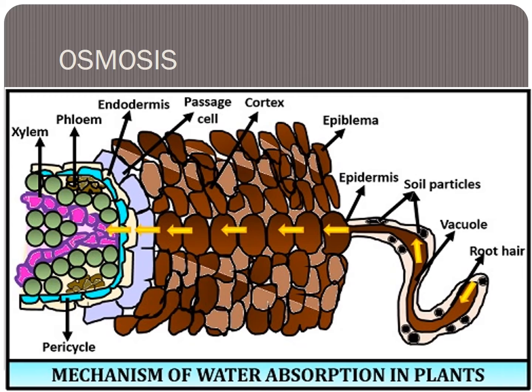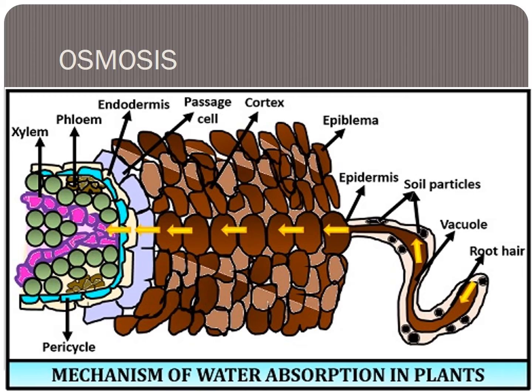In the picture, the root hair absorbs the water, which goes through the epidermis and cortex. After the endodermis, inside are only xylem and phloem. The xylem takes the water and transports it to all parts of the plant.